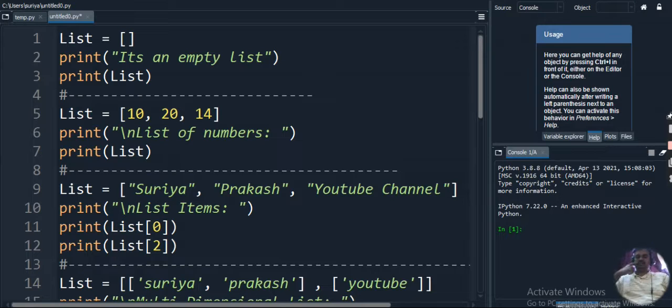Today I plan to explain about lists in Python.